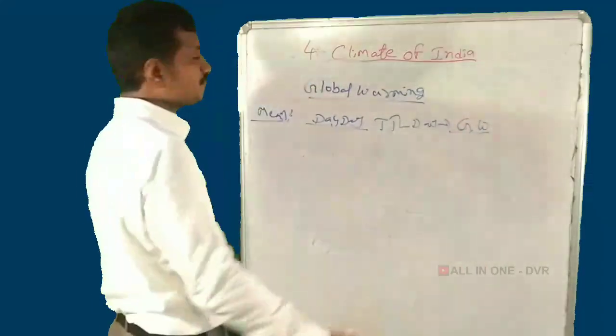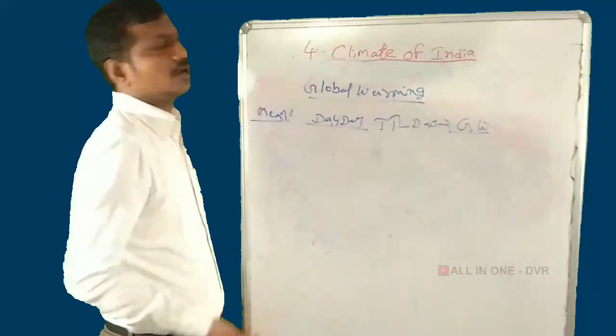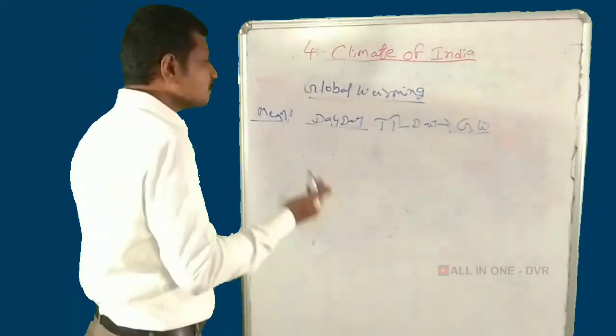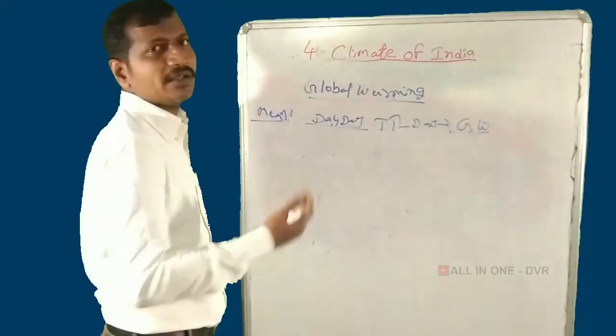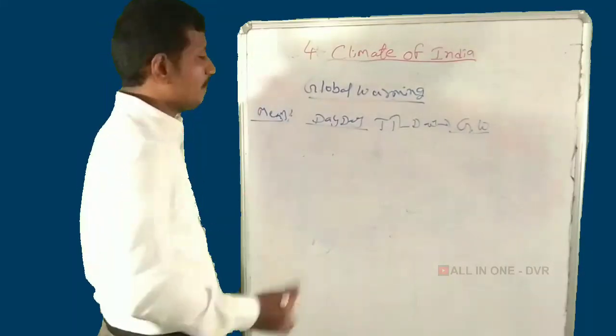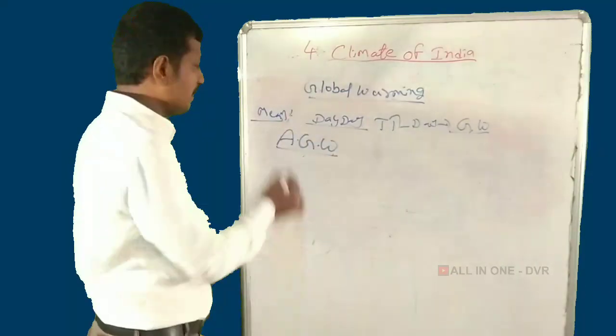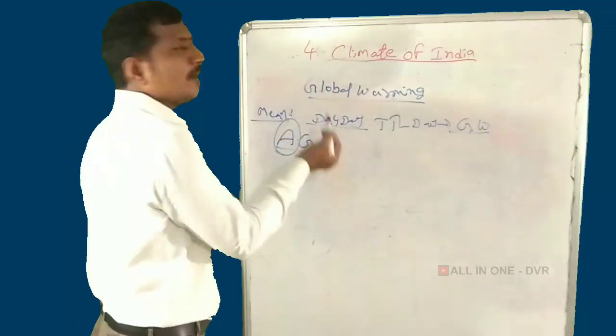First of all, the world is facing a present problem, global warming. What is global warming? The temperature increasing day by day is called global warming. And another topic, AGW. AGW means anthropogenic global warming.